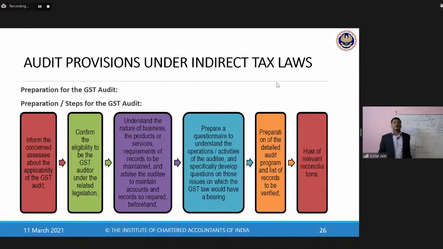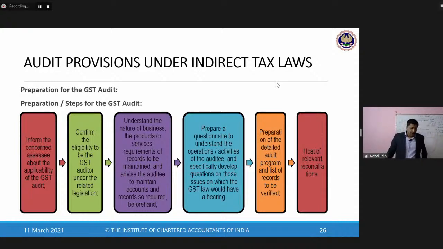Needless to say, over here also, all of the engagement formalities will be performed by the GST auditor. The GST auditor would evaluate whether he would be eligible to perform the GST audit or not. He would also evaluate his independence. He would also engage with the management by executing an engagement letter, wherein the terms of his engagement, the scope, each and everything is clearly laid out. And only when all of these things are in place will he be able to start the GST audit, otherwise not. Correct?